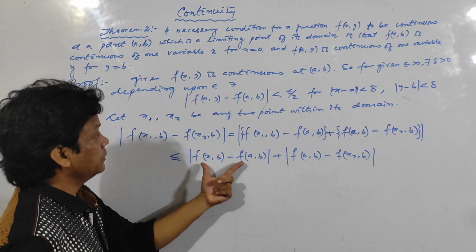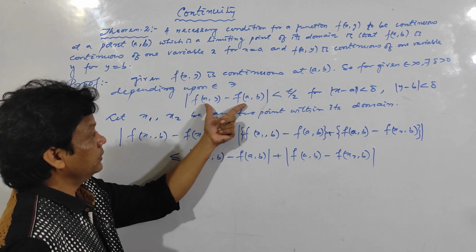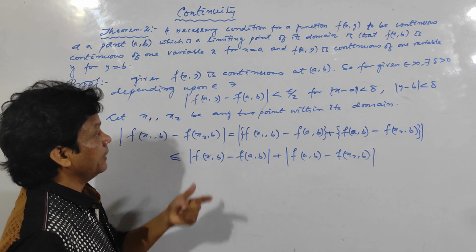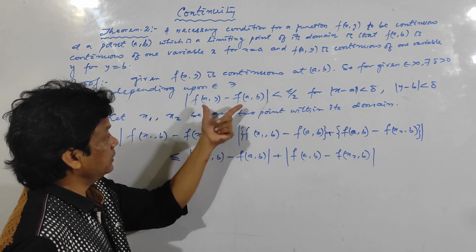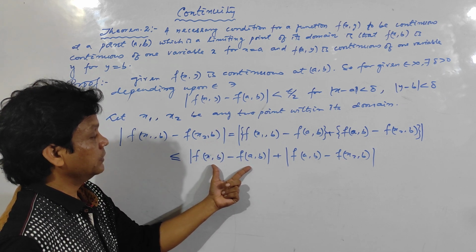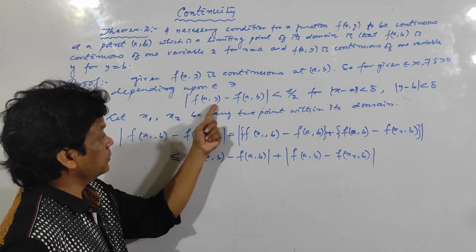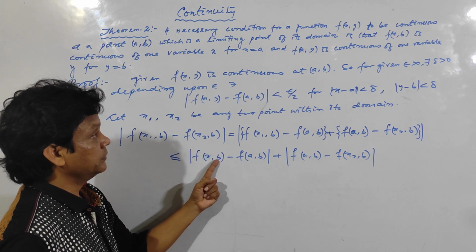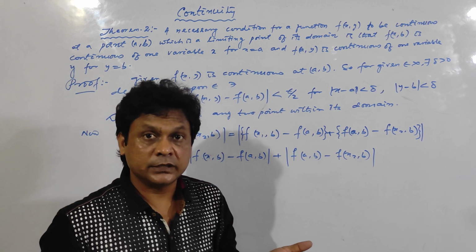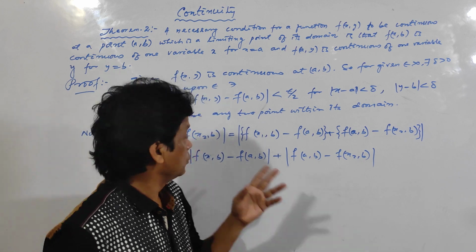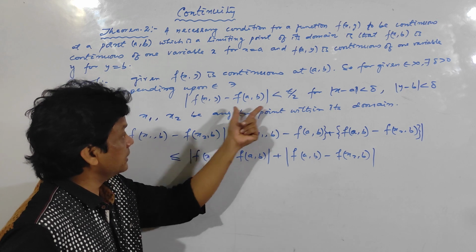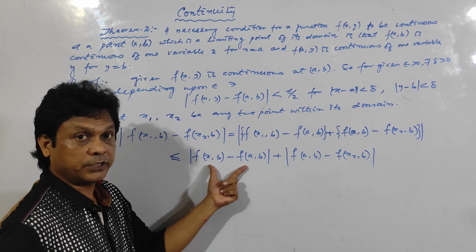Clear? So this quantity |f(x, y) - f(a, b)|, and x and y are any two points, very old points, and f(a, b). See here, I can write this one as less than, because in place of y I have written b, because x, y belong to its domain. x, y are in its domain. So a, b are also in its domain. So |f(x1, b) - f(a, b)| is less than epsilon by 2. So this quantity is less than epsilon by 2.